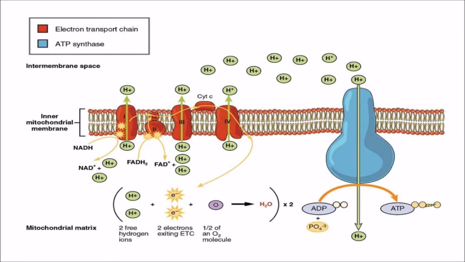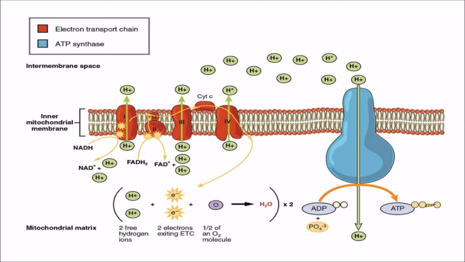So how is this hydrogen obtained? First, the hydrogen present in the mitochondrial matrix is pumped to the intermembrane space during this electron transfer.